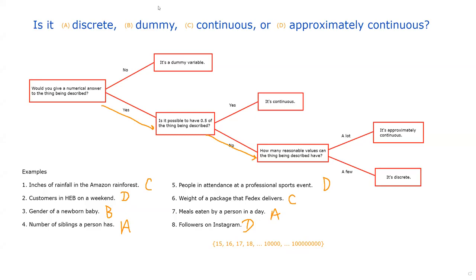Let's look at, I'm going to reference the quiz now and talk about some problems that are in that. I'm going to be going through the flowchart while I do it as well. So the first one from the quiz, I don't know if I have these in the right order. I think I do. It says number of deliveries Amazon makes to residences in the United States. Imagine you have data for many days. So obviously that would be a numerical answer.